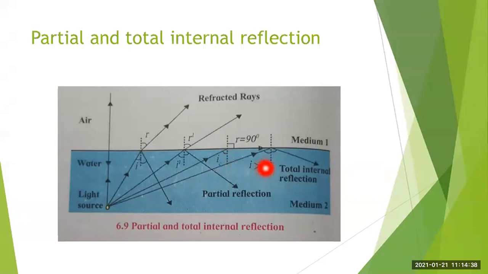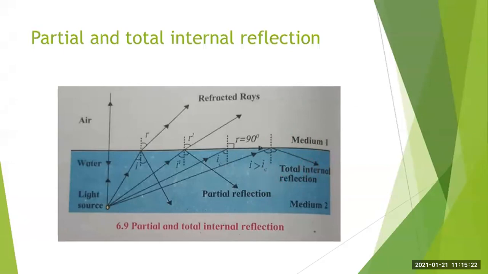Then for angle of incidence larger than the critical angle, here I greater than IC, where IC means critical angle. If the angle of incidence is larger than the critical angle, the angle of refraction is larger than 90 degrees. Now in such a case, the rays return back to the denser medium as shown here in the figure. Thus all the light gets reflected back into the dense medium. So this is called the total internal reflection.